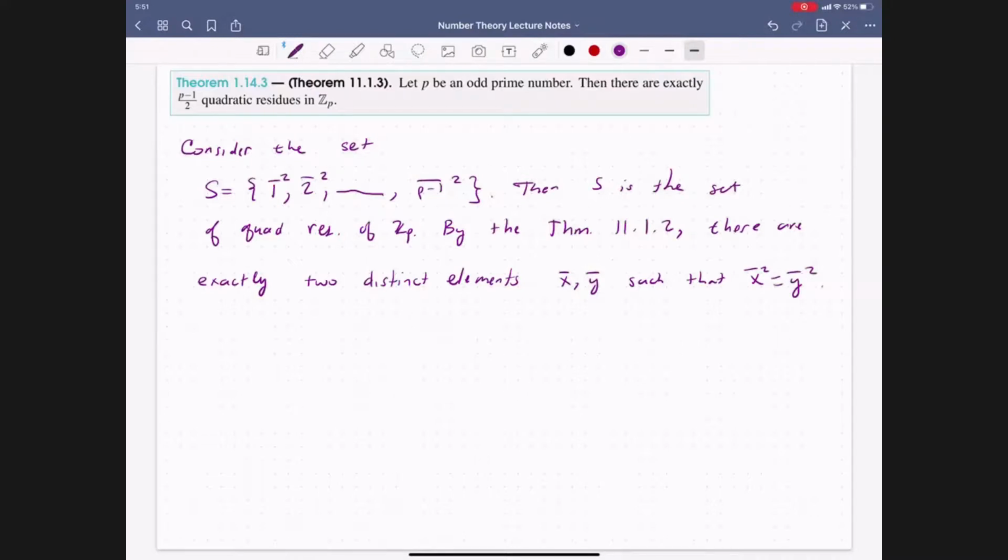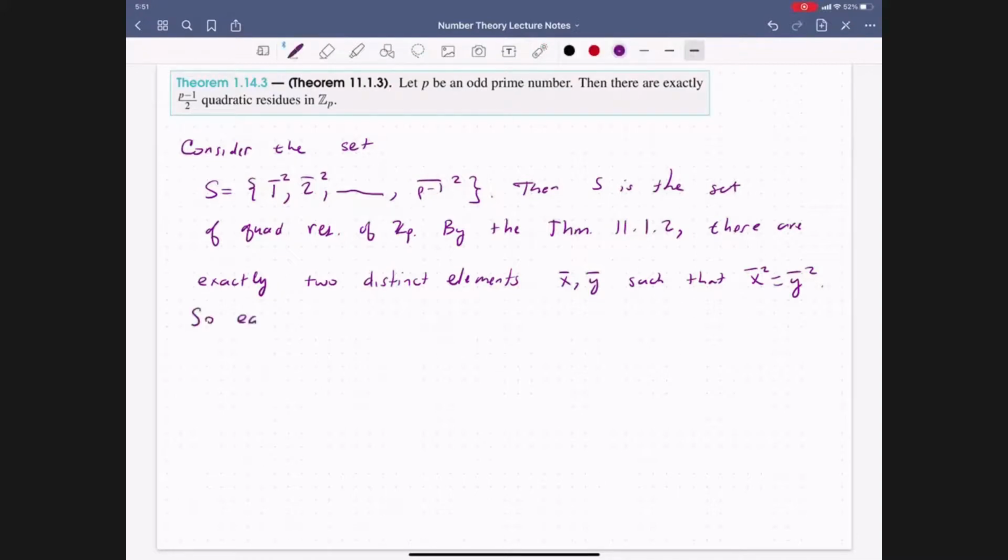So that's a way of interpreting that result. So in this list, since we're looking at the squares of these congruence classes, we know that there are exactly 2 of these whose squares are going to be the same when we look at them in the integers modulo p. So we have that this is double counting.